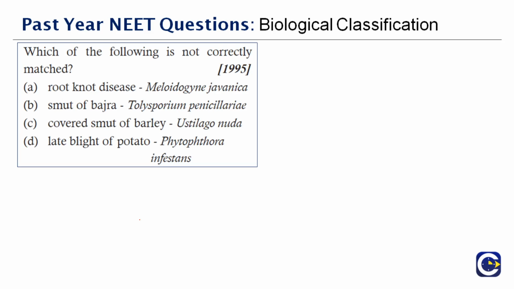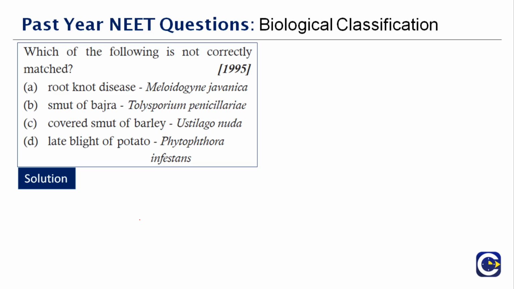Okay, next question here. Which of the following is not correctly matched? Root knot disease is caused by Meloidogyne javanica, it is right. Smut of bajra is caused by Tolyposporium, that is also correct.